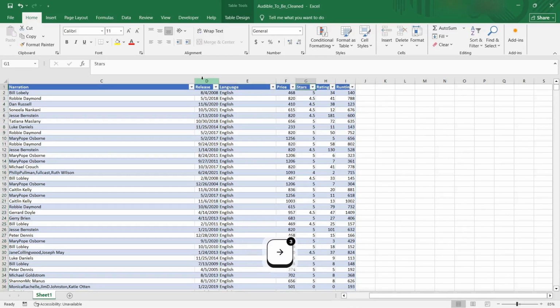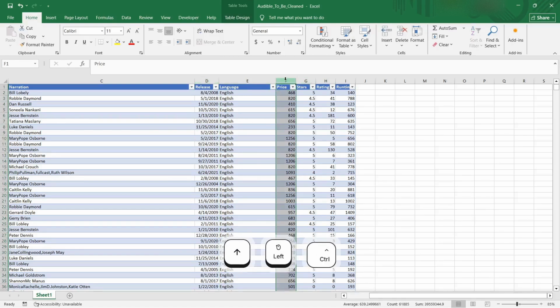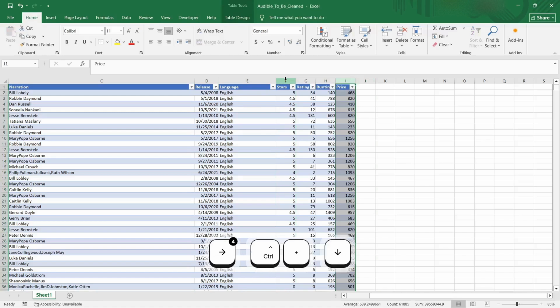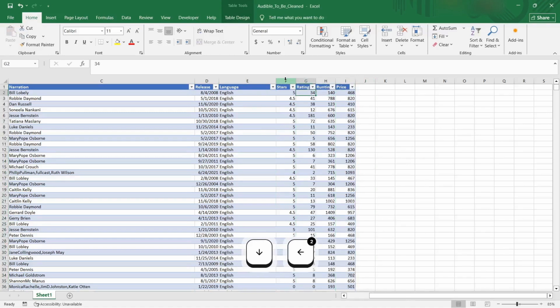Release. I like to keep my price at the end, so I'll just put this here, and then stars, rating, runtime next to my release date.